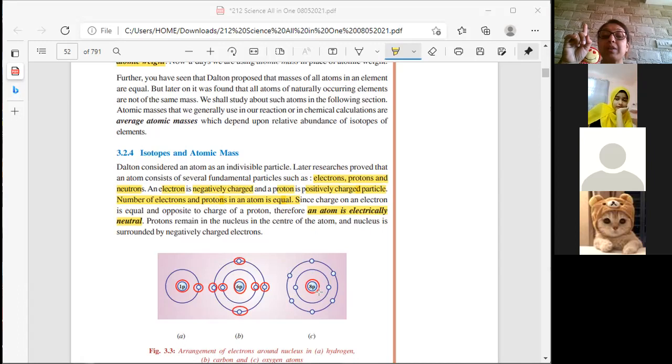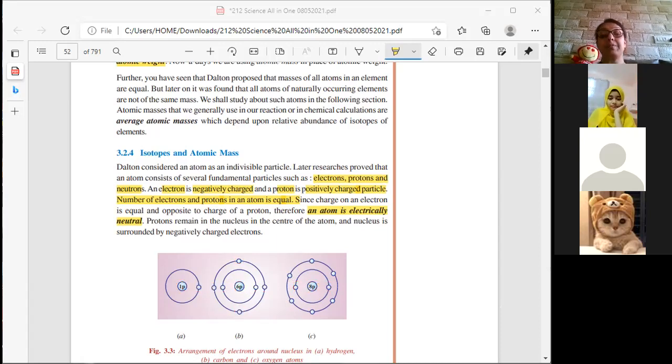In the first orbit, you can see it cannot occupy more than 2. That is why in the 6 proton one also you can see 2 in the innermost orbit, the first orbit. And the same you can see here in the oxygen also. In the inner orbit, you can have only 2 electrons, and the rest are occupied in the second one. The 6 are occupied in the second one. Can you see that? Have you understood well till here?